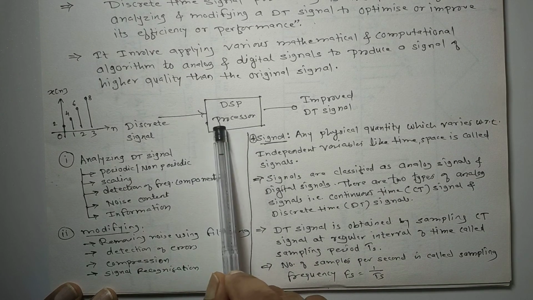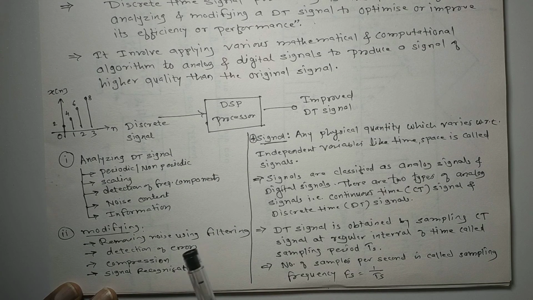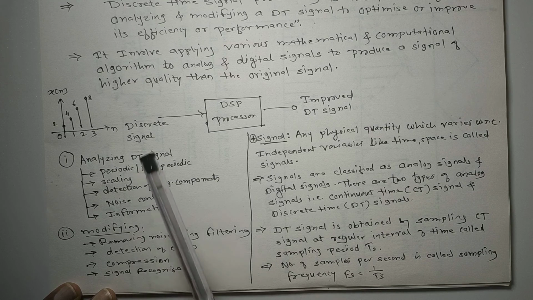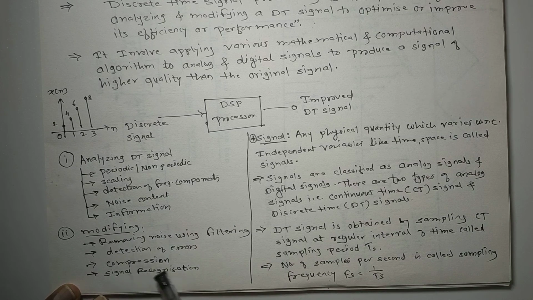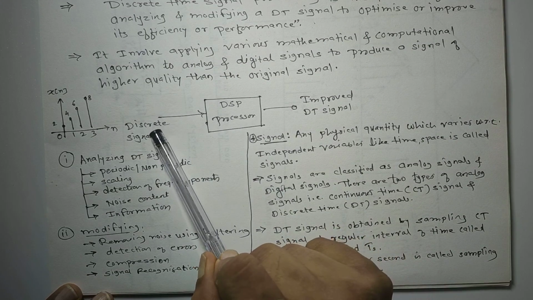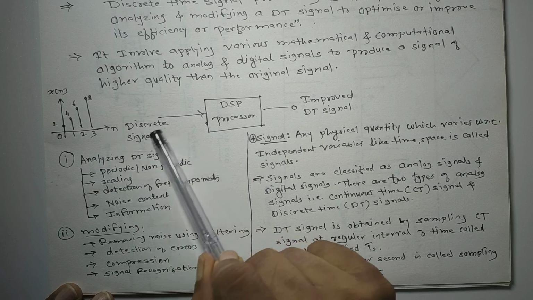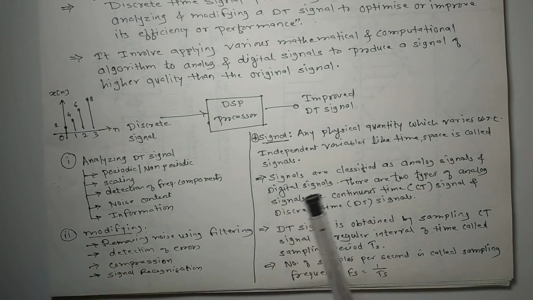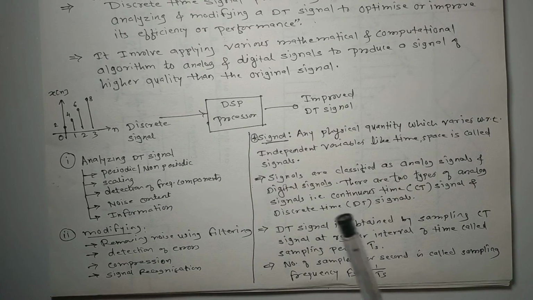Sometimes there is a need to detect the errors in these discrete time signals. Sometimes there is a need to compress the discrete time signals. Sometimes we have to do signal recognition. ये सब करने के लिए, this is what we call the modification of the DT signal. So the DSP processor can analyze the DT signal, or can modify the DT signal, and produce the improved discrete time signals. So this is basically how it works.